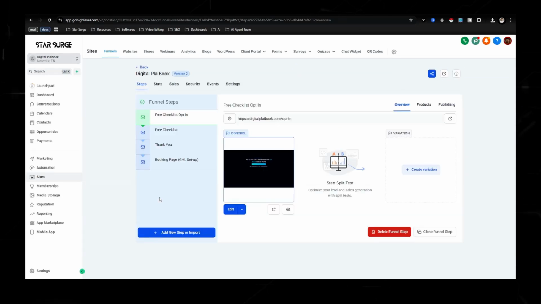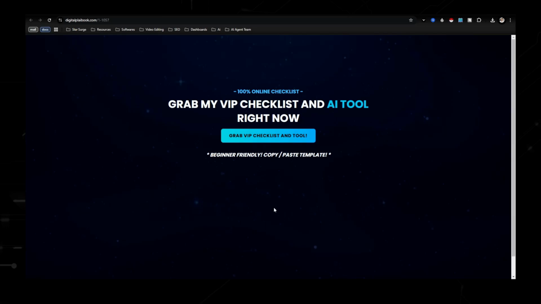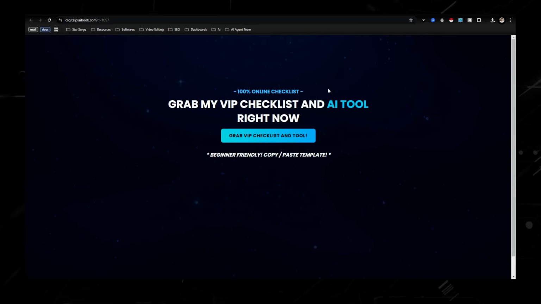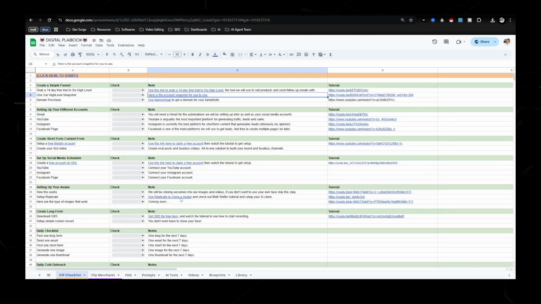Funnel, opt-in, same thing. And basically what this is, it's how you're going to be collecting data. So I like to think of just social media, as you can see by my content strategy, is I'm posting every day, and my whole goal is just to collect data. And that is to get people in here, boom, first name, email, and that sends them to my group, which I'm able to actually have a conversation through the DMs, educate, and stuff like that. So you're able to have this, obviously you can copy it, change it up a little bit, because maybe some of you guys aren't into the AI niche or want to talk about a different AI tool. More than happy to change that.